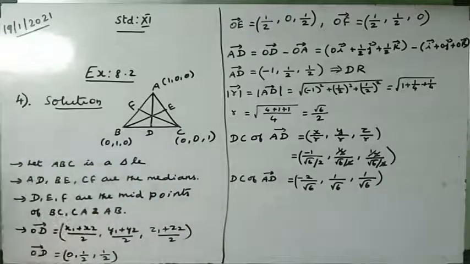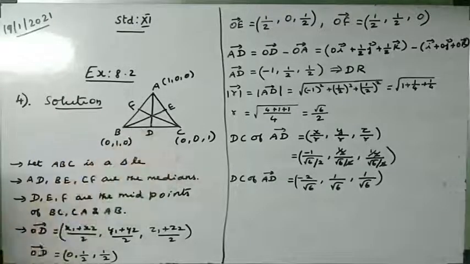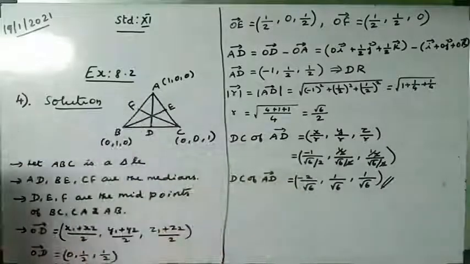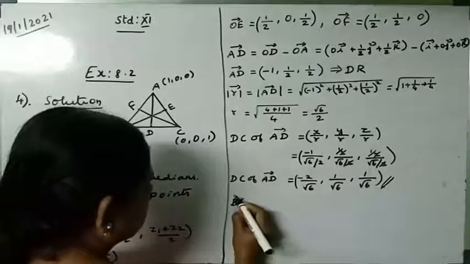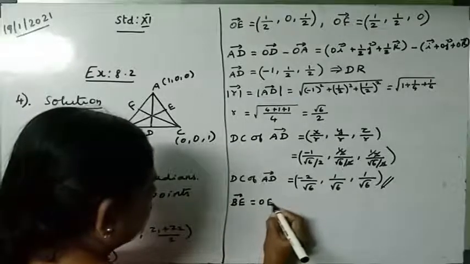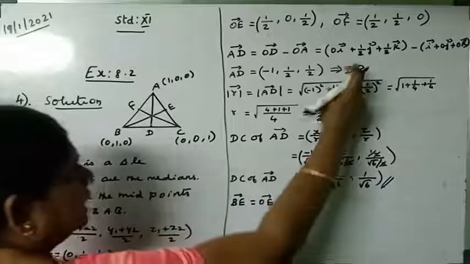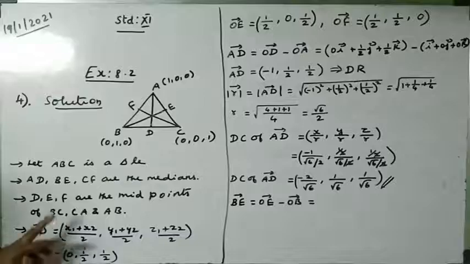In the same way, we want to find the direction cosine of BE vector and CF vector. To find the BE vector, BE vector is equal to OE vector minus OB vector, we can write. So instead of writing i, j, k, we can also write numbers. What is OE?